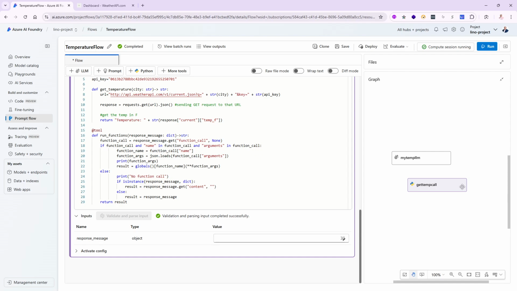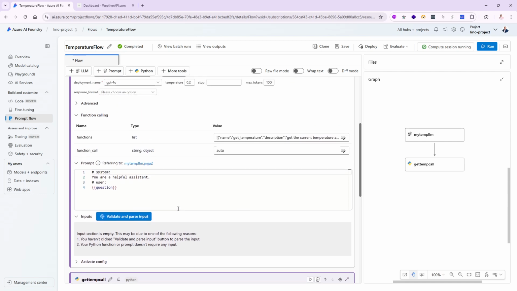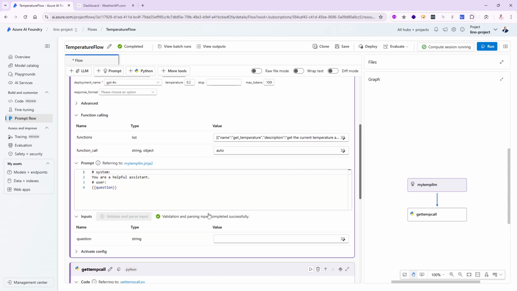This is an input, right? So it will be whatever is coming back from my template LLM. So if I come in here, we'll say my template LLM output. All right, now things are starting to look better already. And if I go back in here, we'll say validate this one as well, you will notice also